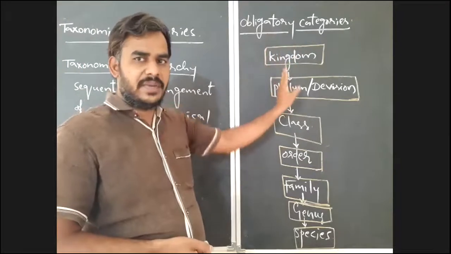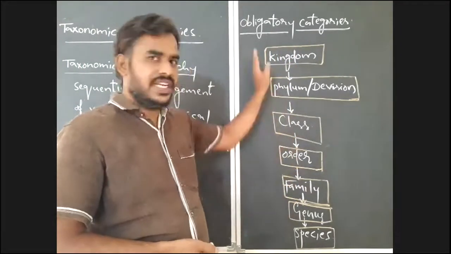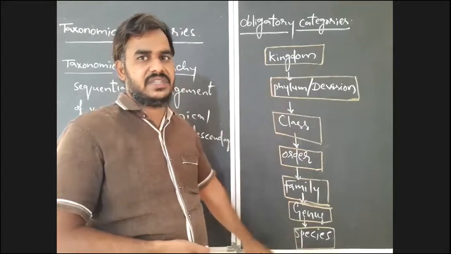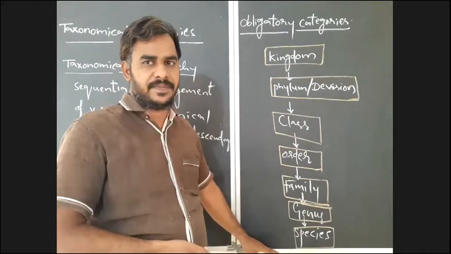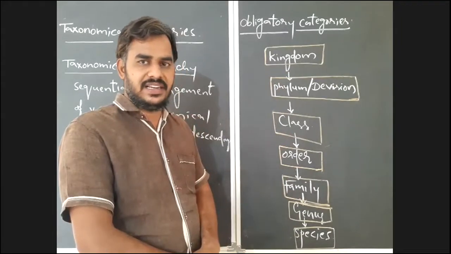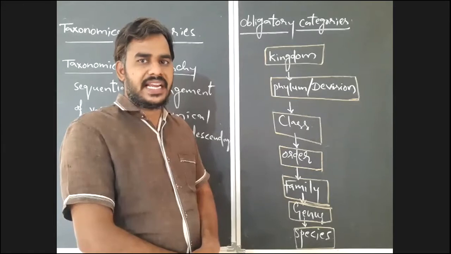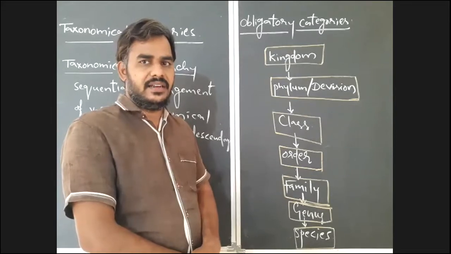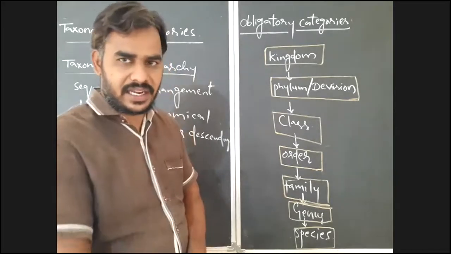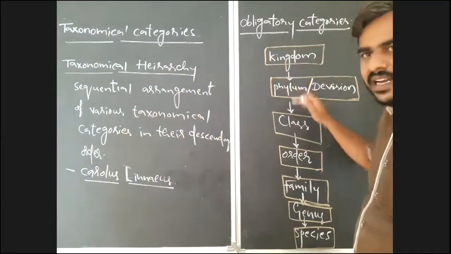This taxonomical hierarchy is always in descending order. Usually it starts with kingdom and ends with species. Is it clear? So how many obligatory categories are there in the taxonomical hierarchy? 7 obligatory categories. So that you have to remember. So all these are the categories.